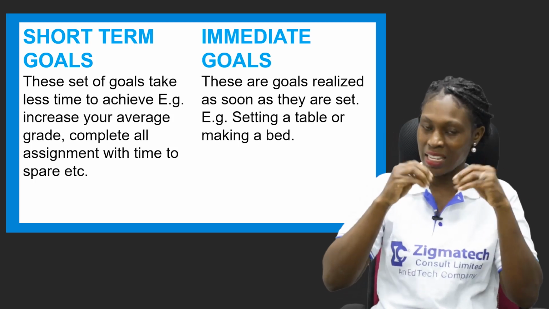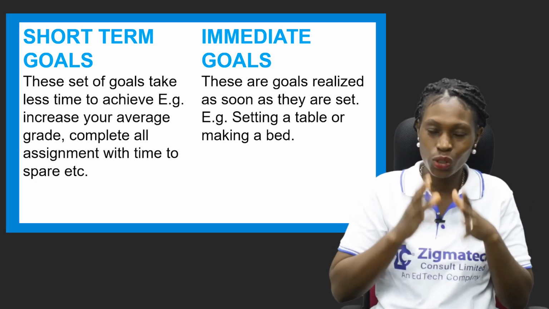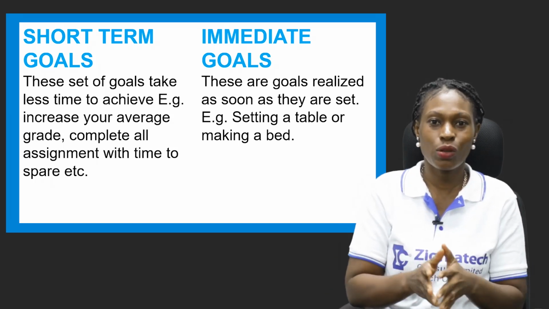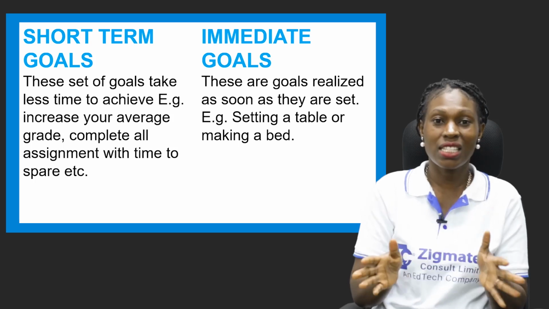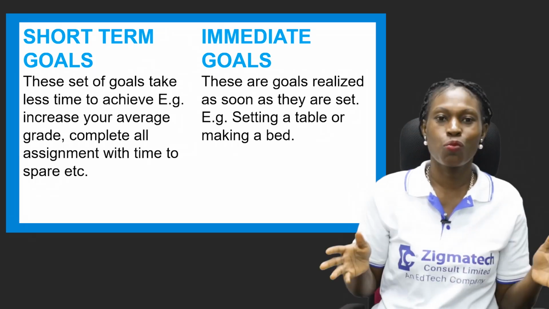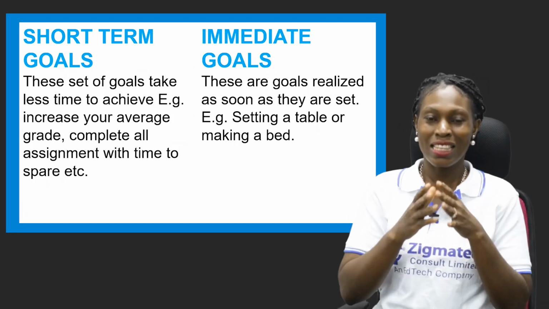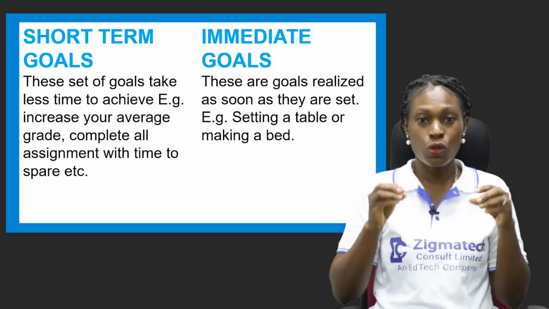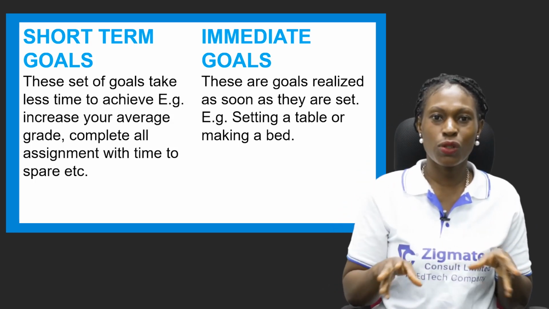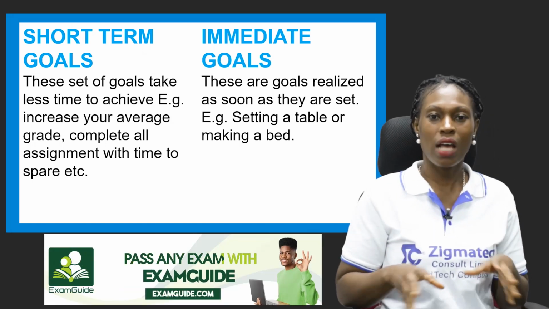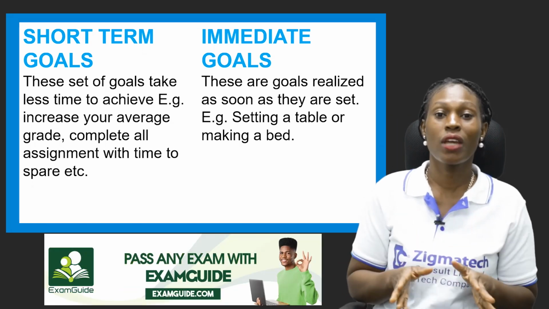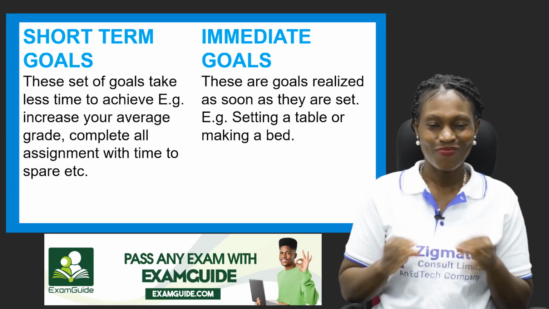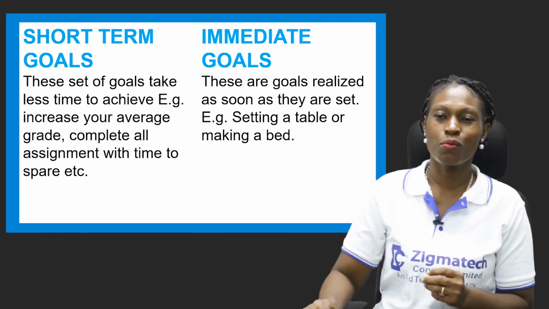Now immediate goals are achievable, like you can realize them just as they are being set. You can do it immediately. I want to set a table, and immediately you're setting the table. I want to make a bed, and then you're making the bed. I want to cook rice, and immediately you're cooking the rice. So immediate goals are those things you say, oh, as I go home today, I'm going to be doing this. I'm going to wash my dirty clothes. I'm going to clean the house. And immediately you get to the house, you're doing this. Immediately you set these goals, they are as good as done. Now those are immediate goals.